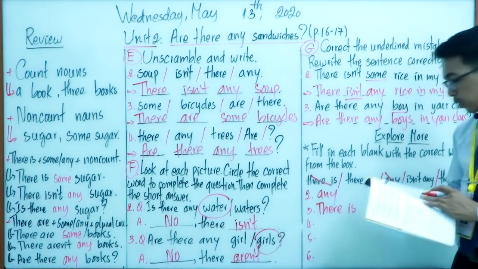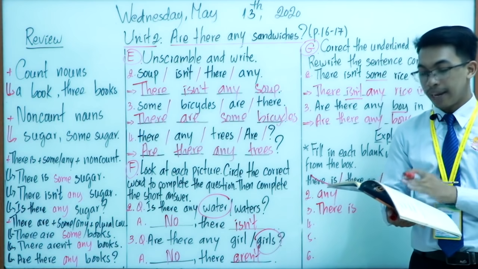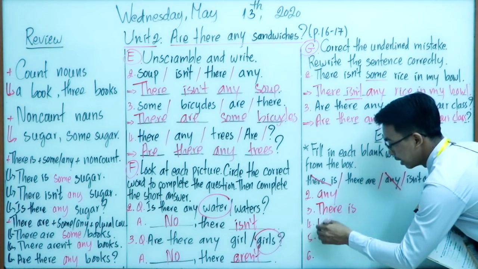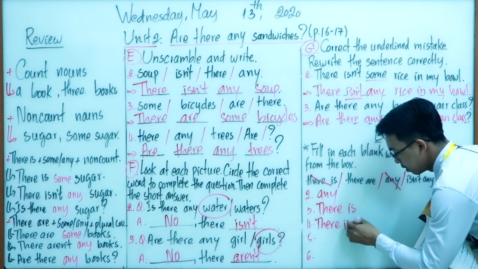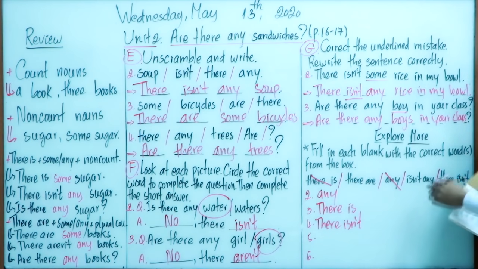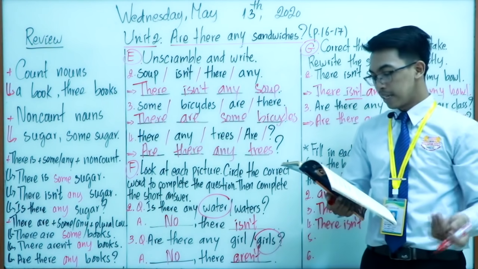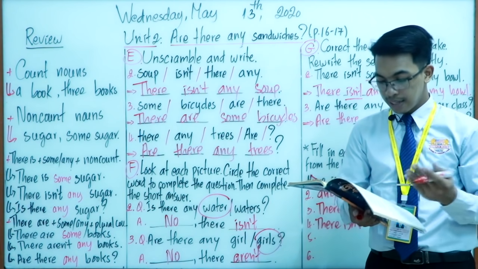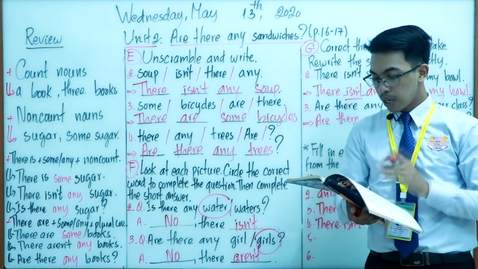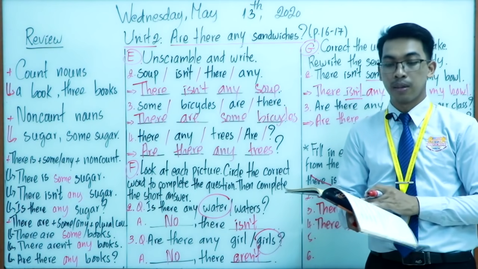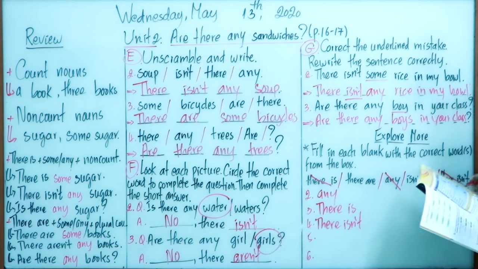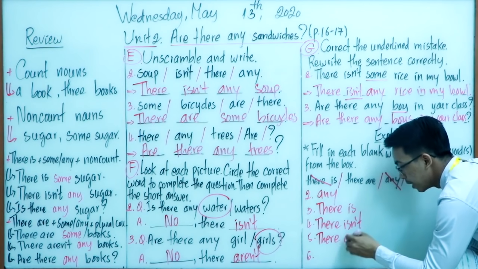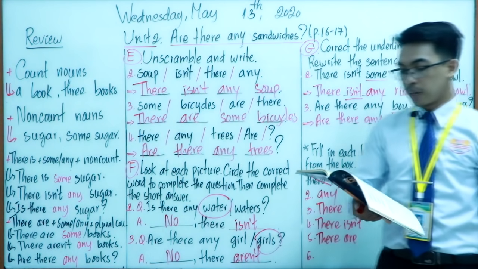Very good. Now let's move on to number 4. Any butter. So we use "there isn't." Okay? We cross out "there isn't." There isn't any butter. That's okay. Are there any peppers? Yes. Number 5: some green peppers. So the answer is "there are." Good job. There are some green peppers.